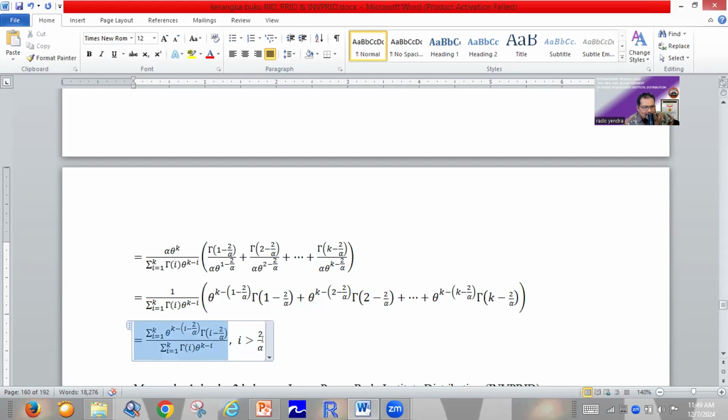This one, in blue, is the second moment of the inverse power Rado Institute distribution.